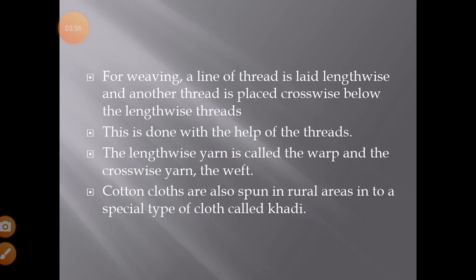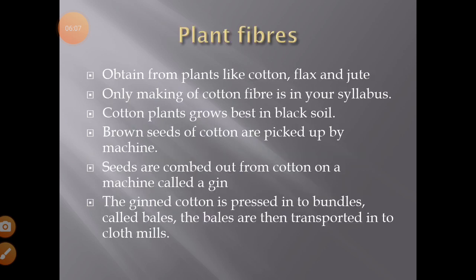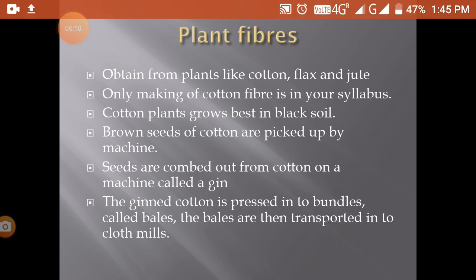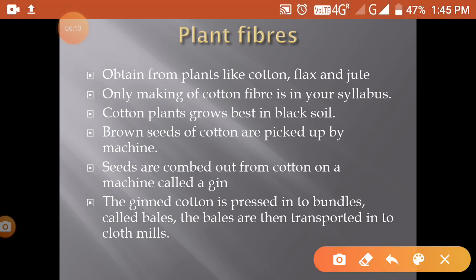Cotton is picked up by machines. Then seeds are combed out from cotton on a machine called a gin. With the help of the machine, we can cut these seeds, and this is called ginning. The gin was invented in India.